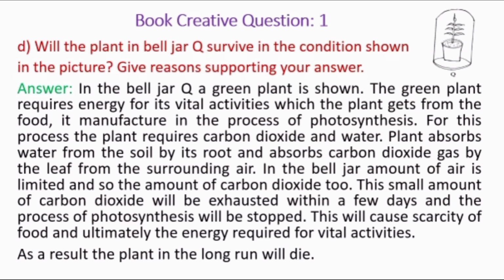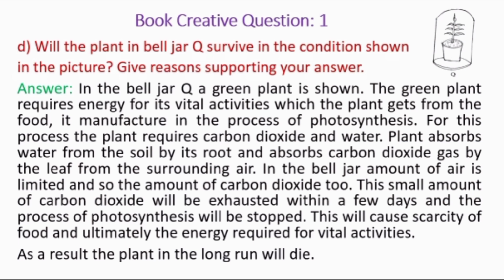Students, look at the figure Q. In the figure, you can see that in the bell jar Q there is a green plant, and this green plant requires energy for its vital activities. Without energy, plants cannot perform their physiological activities.